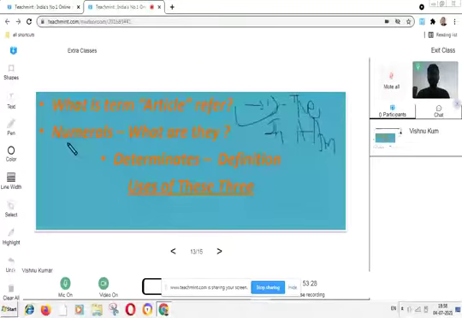If we are talking about the numerals, numerals are those digits which indicate the number of objects, the number of things, the number of persons. Majority is indicated with this numeral.